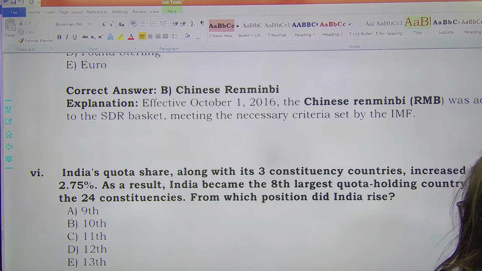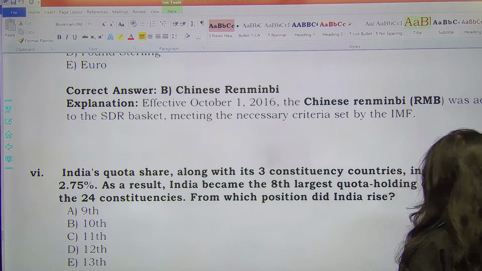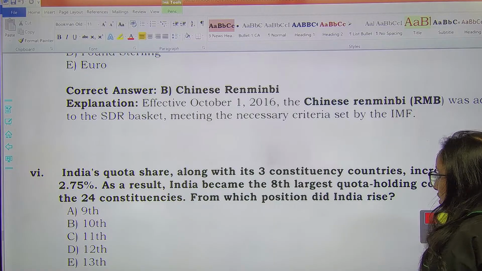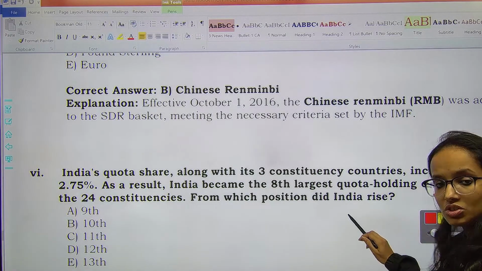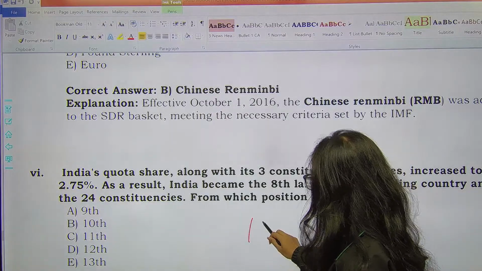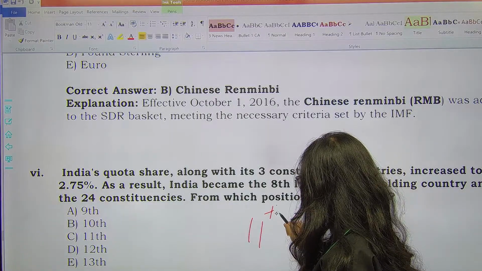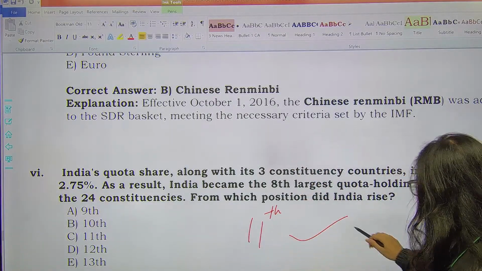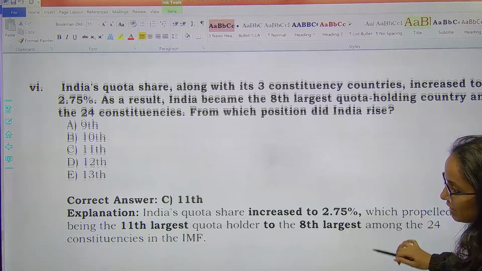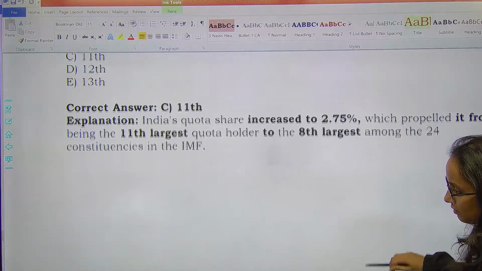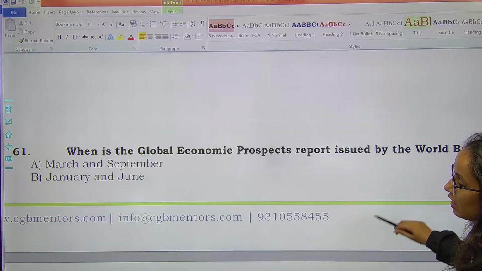As a result, India became 8th largest quota holding country from which position earlier? So India has improved this position from 11th rank. Remember, 11th से हम 8th पर आए हैं, right? Earlier the position was 11th. Presently the position is 8th. 11th से 8th. Then next question.